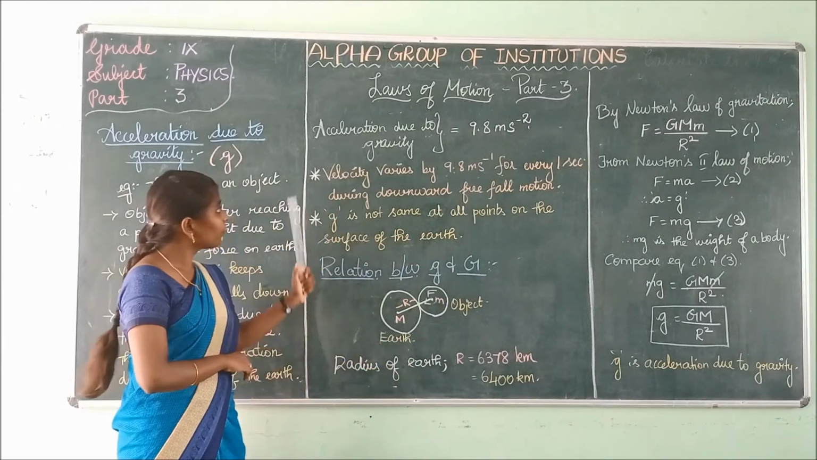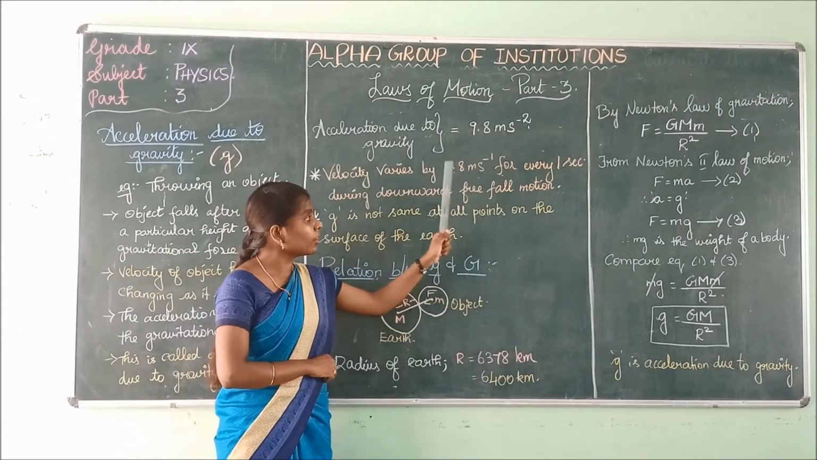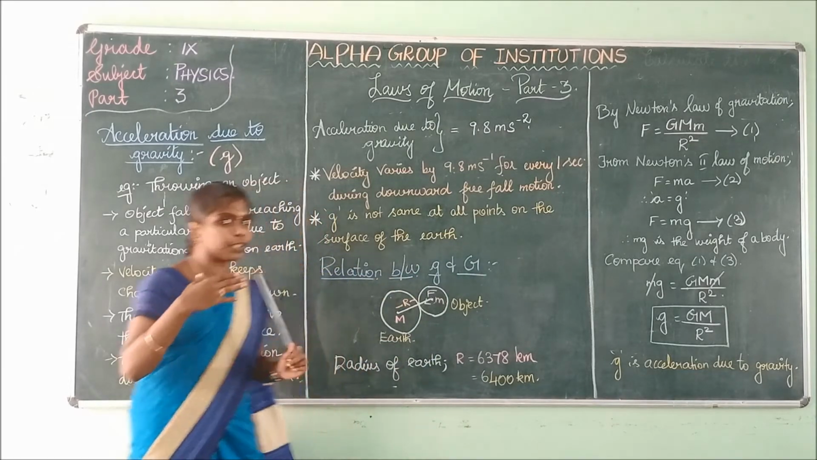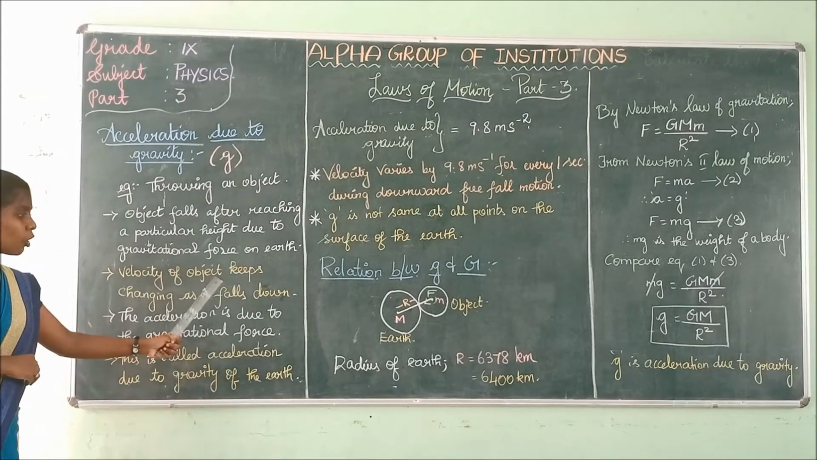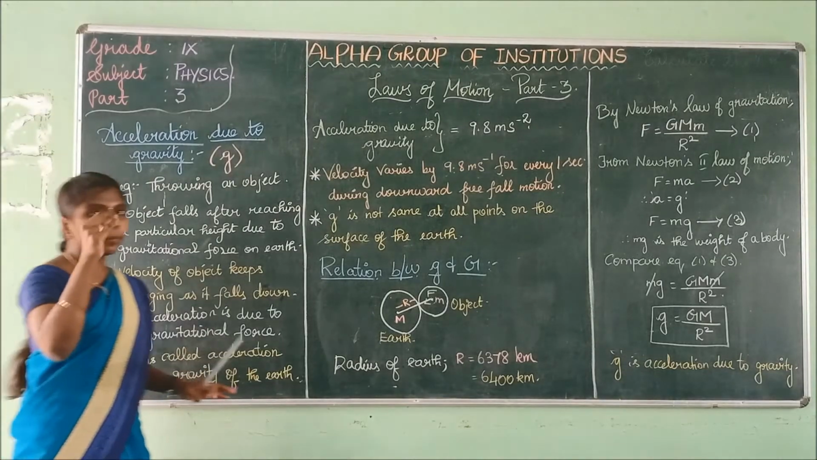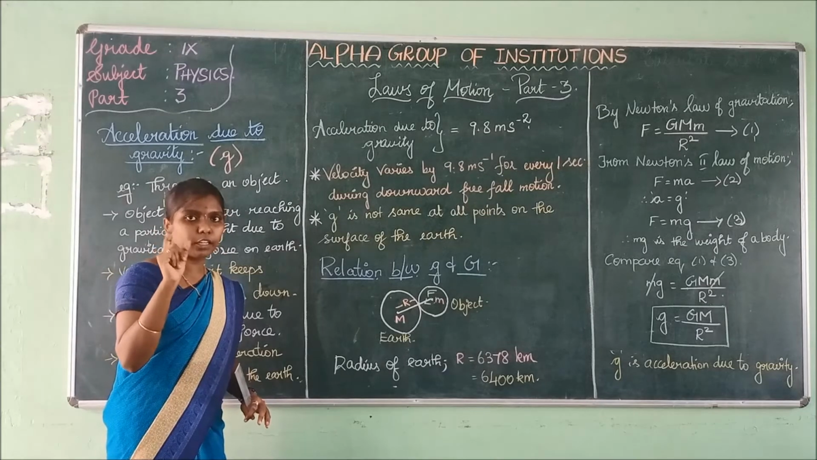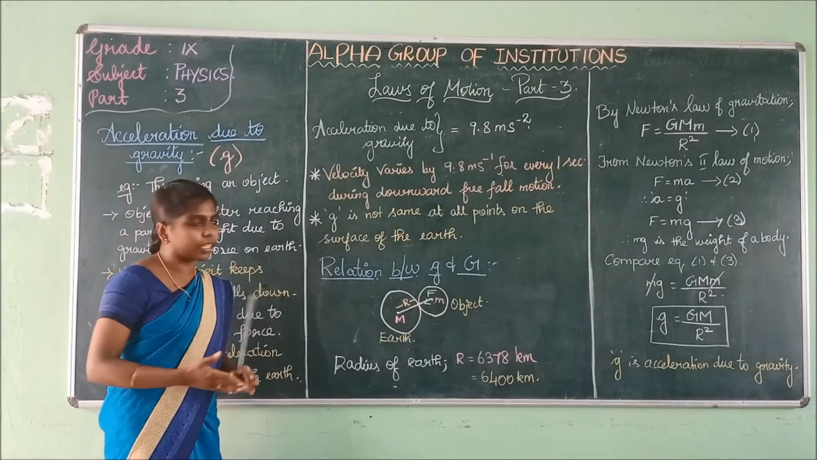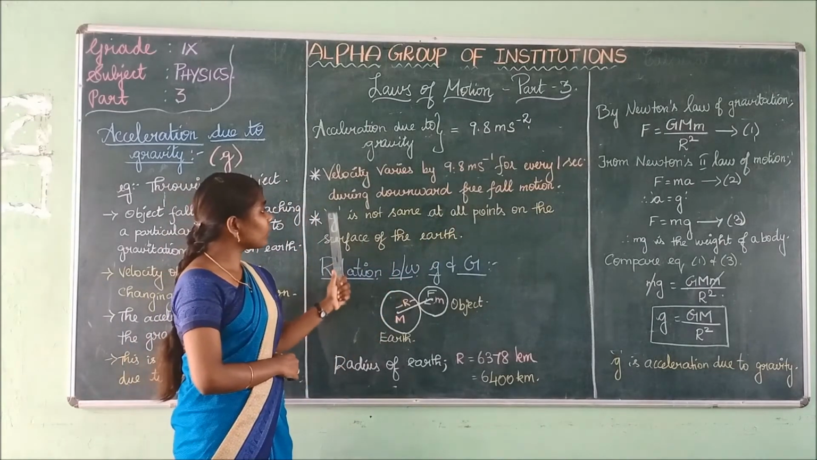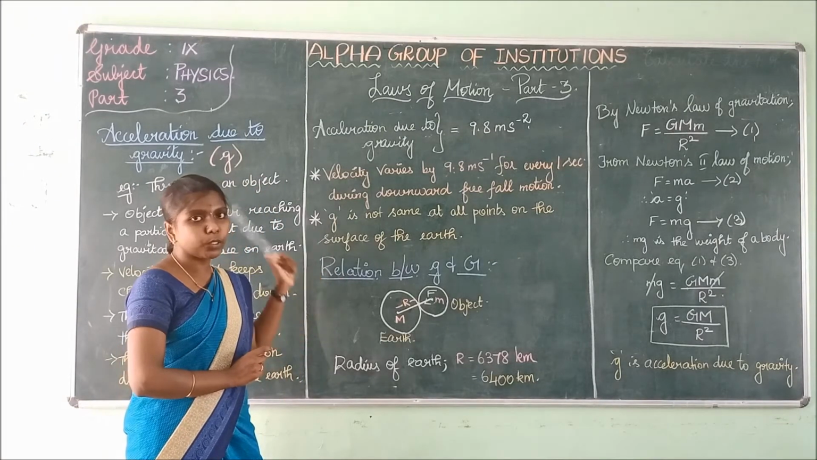Next, the velocity varies by 9.8 meter second power minus 1 for every 1 second. As we have seen here, the velocity of the object keeps changing as it falls down. The velocity varies 9.8 meter second for every 1 second during the downward free fall motion. What does this g represent? This g represents the acceleration due to gravity.